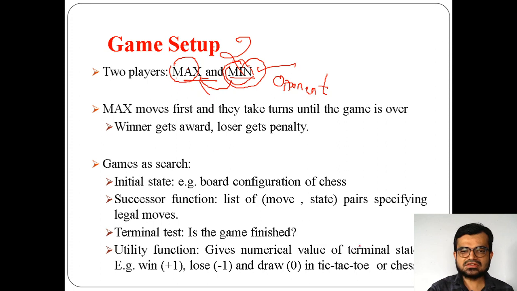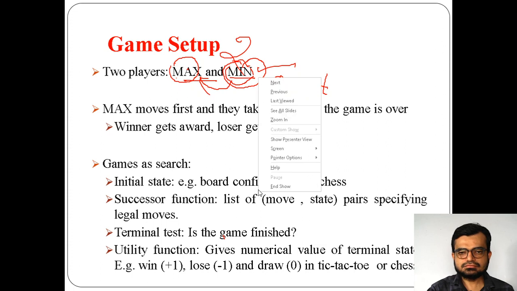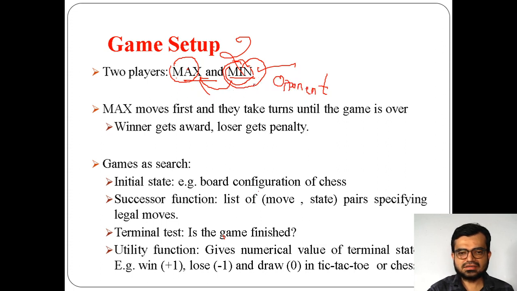Ultimately there are two options: either the first player wins or the second player wins. If the second player, that is min, reduces the performance of max, then min automatically wins the game. That means the opponent wins the game. That's why you are terming these two players as max and min.